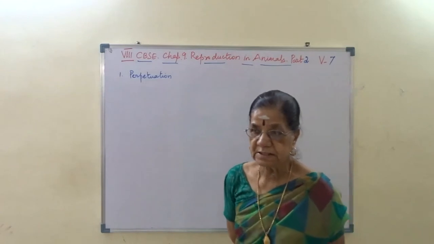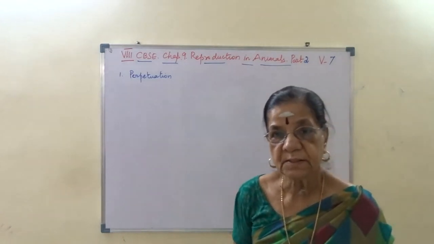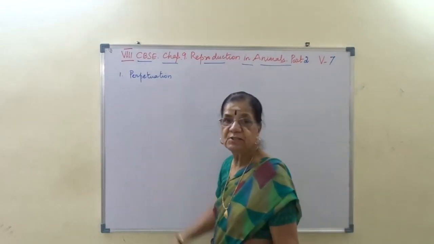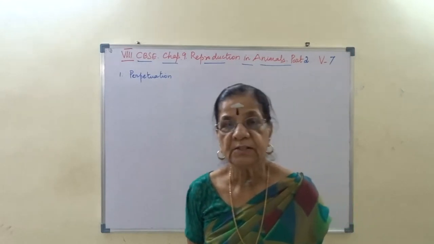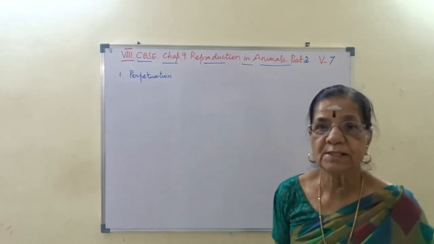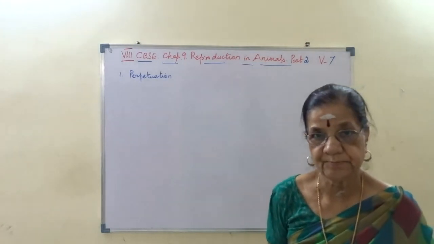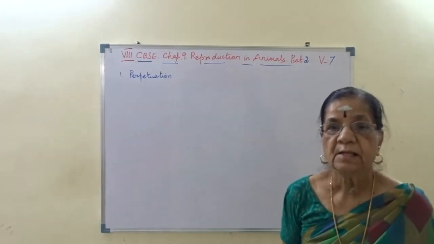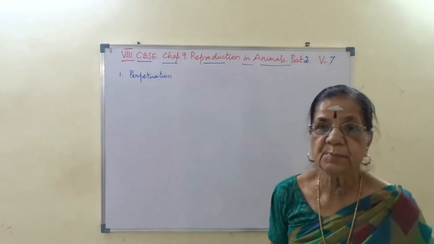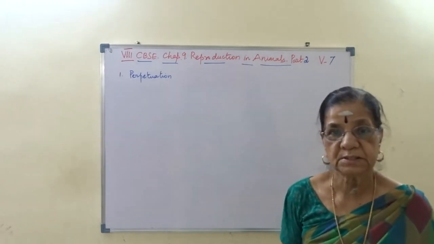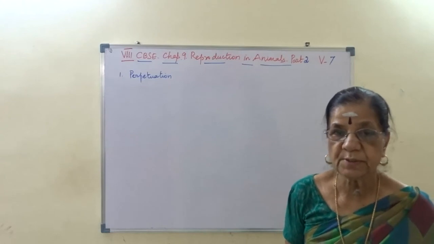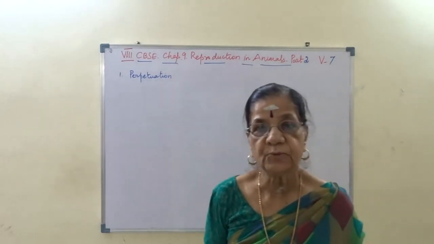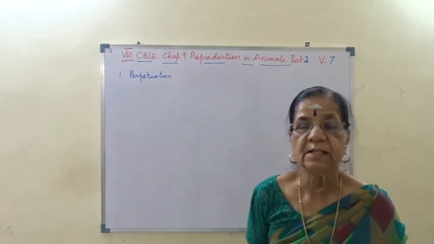So, today, video number 7, chapter 9, reproduction in animals. In the previous session, we have learned what is reproduction. That is perpetuation of the species. Spelling is check, perpetuation, or continuation of the species from one generation to the next. Are you clear? So with this reproduction, we have learned asexual reproduction and sexual reproduction. What's the difference? In asexual reproduction, only a single parent is involved and no formation of gamete and no variation will occur.